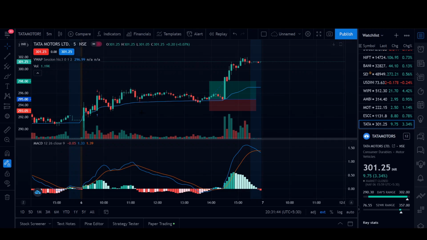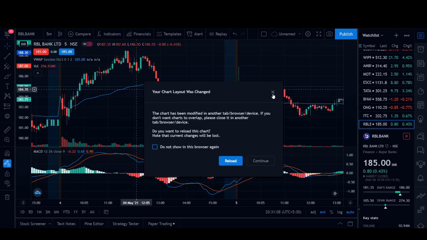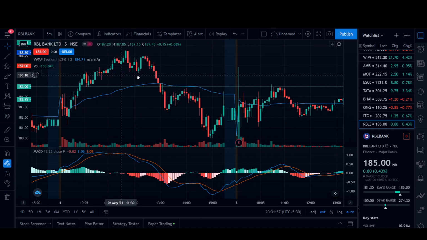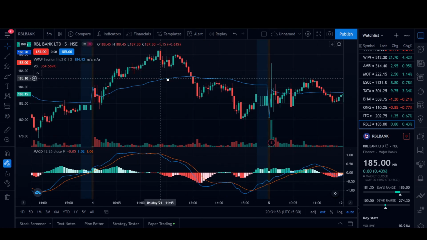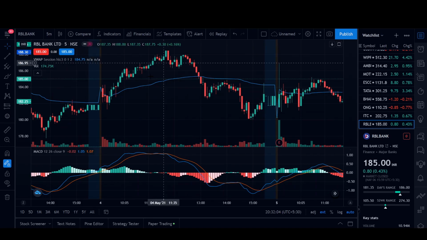So now I'll be showing you how you can take a bearish trade with the same strategy. Again, this was one of the trades which I had taken a couple of days ago, around 4th May. So I saw here that RBL Bank was falling down, and it was giving a good breakdown, but I did not enter here.